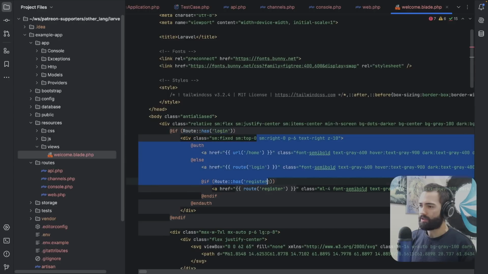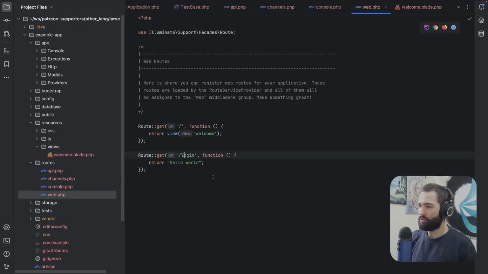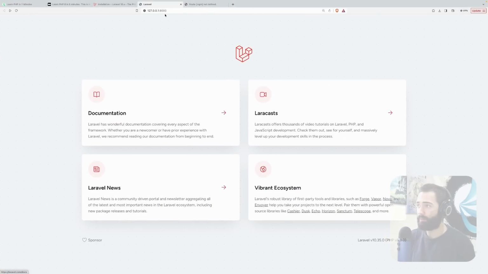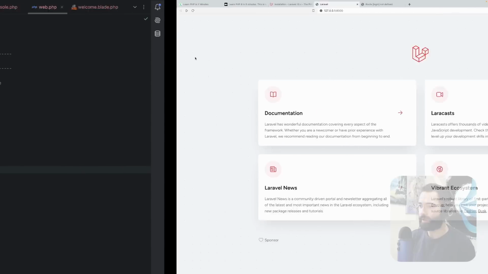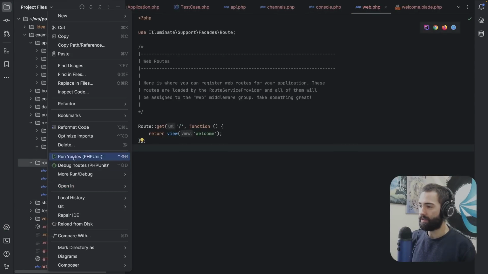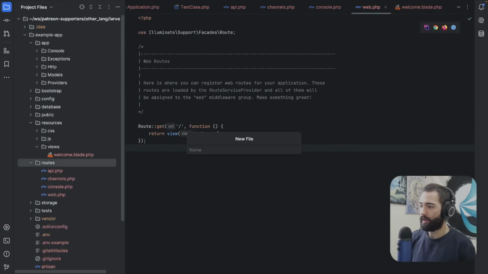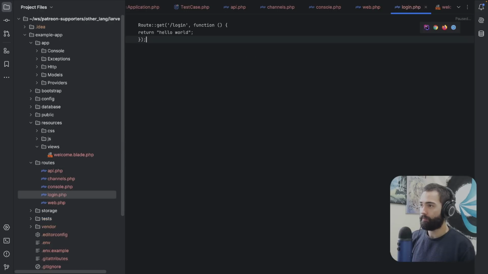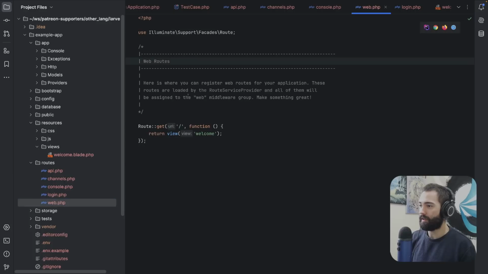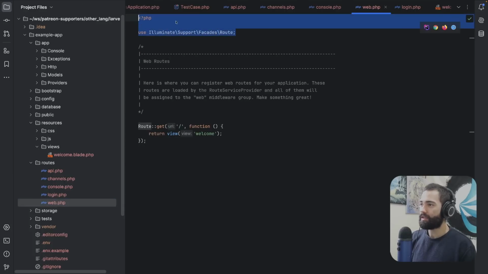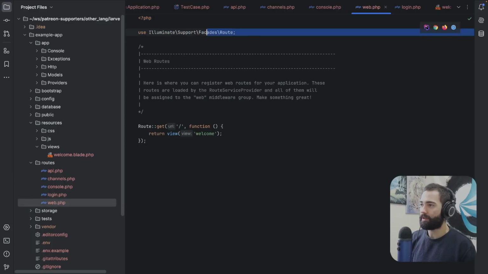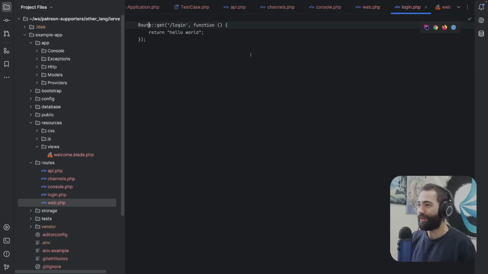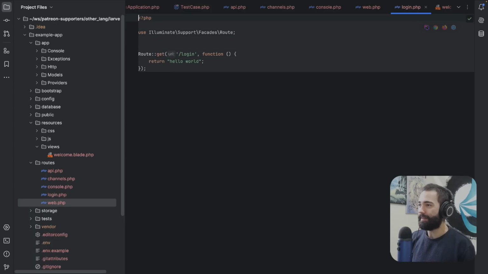Actually, if route has login, it looks like it's going to display some stuff. I did bring up login, but it didn't bring up this bar. Let's see if I needed to create a completely new file for this. So login.php. Let's go ahead and place this over here. Nothing works because it needs... so it's not actually using the closing tag. The PHP script never ends. Okay, let's put this over here.